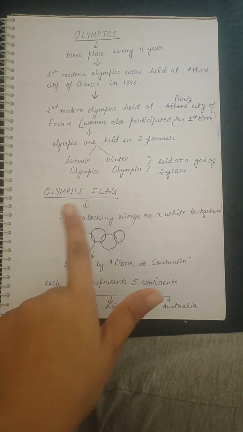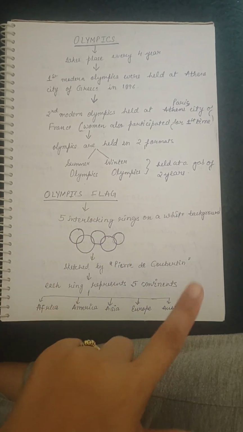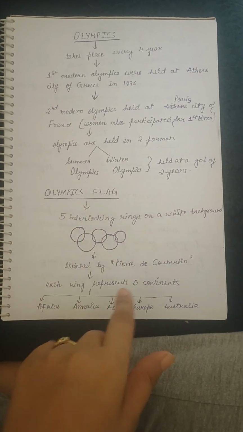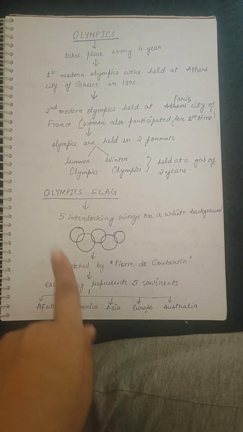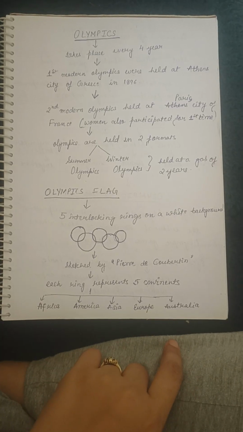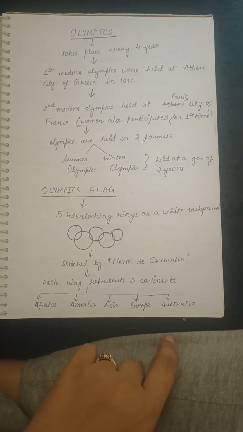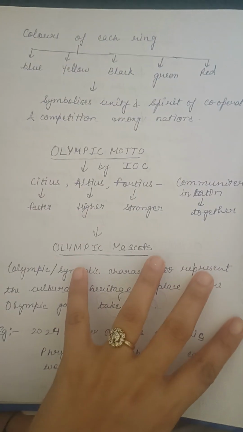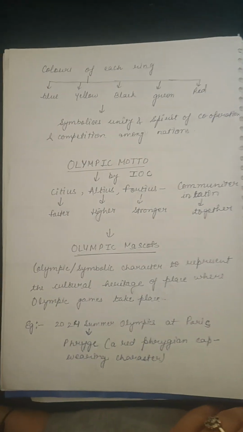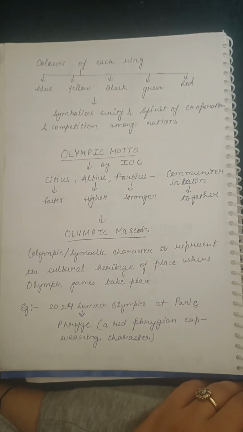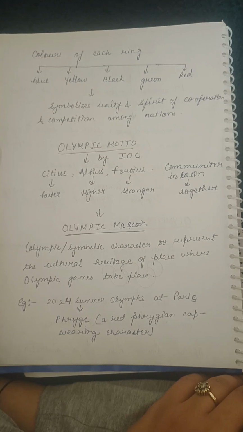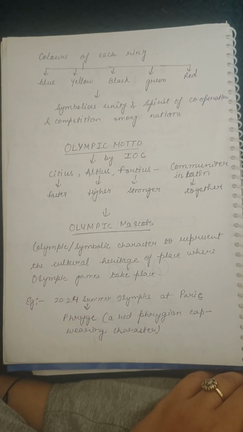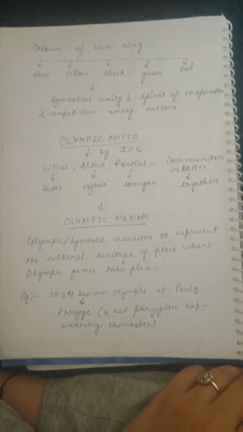I'm sorry, it is not a logo, it's a flag. So this flag was sketched by Pierre de Coubertin, and the rings are interlocking because it shows how these 5 continents are working together, playing together, their love relationship with each other.